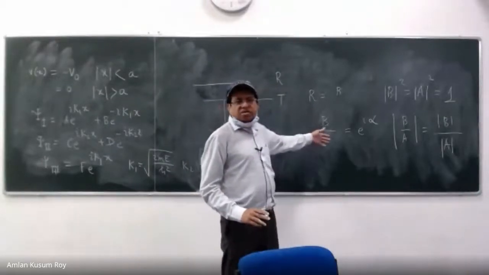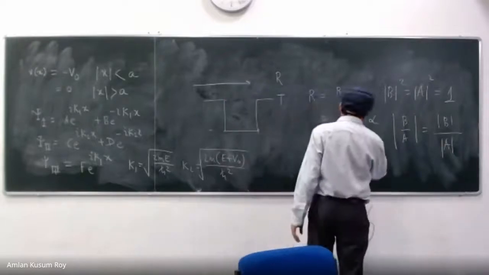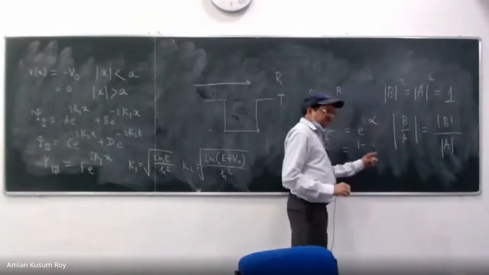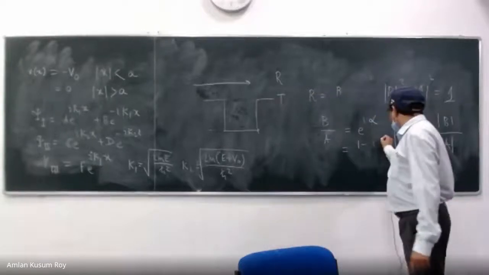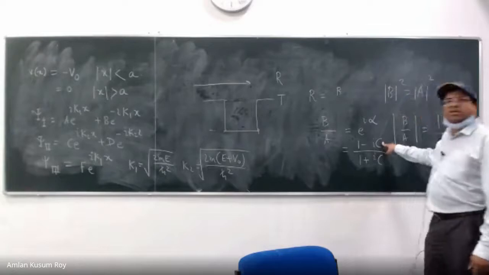So B by A is equal to e to the power I alpha, as has been given. It will come in a form where I cannot remember the coefficients, but you can always write it in this form, where C is a constant.